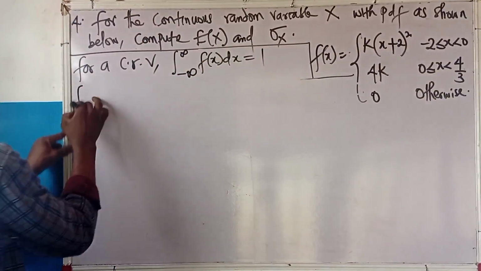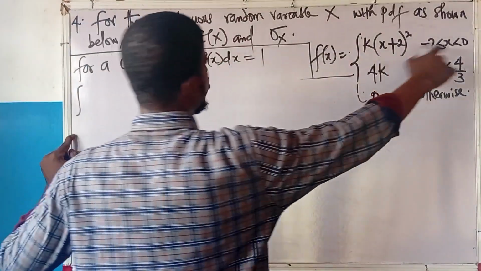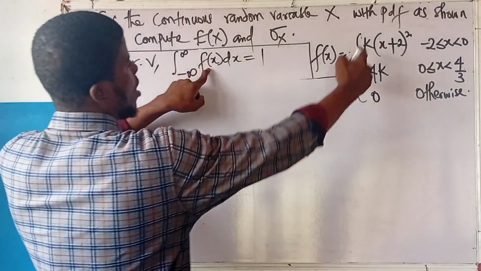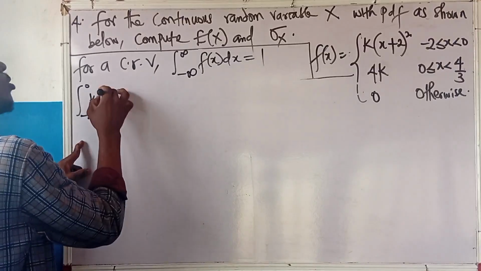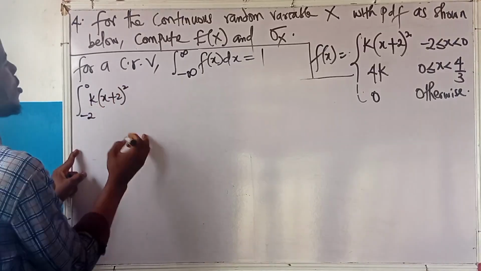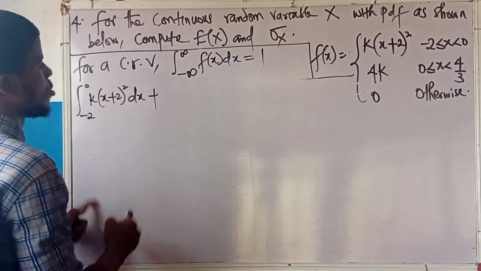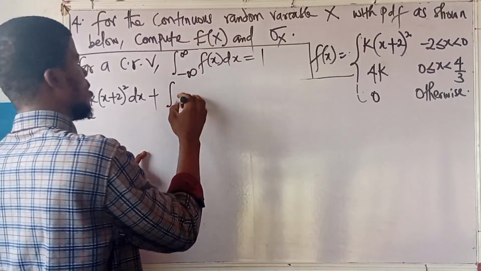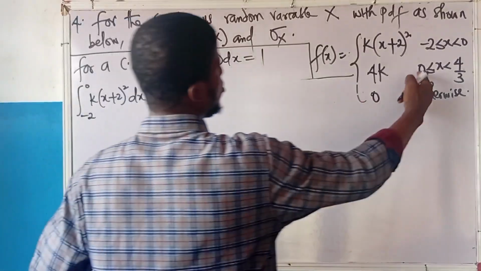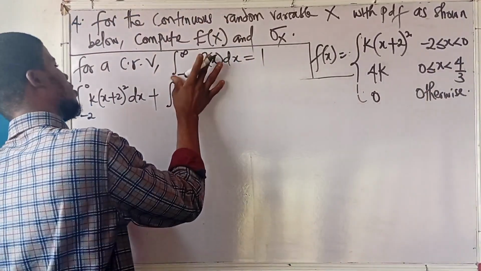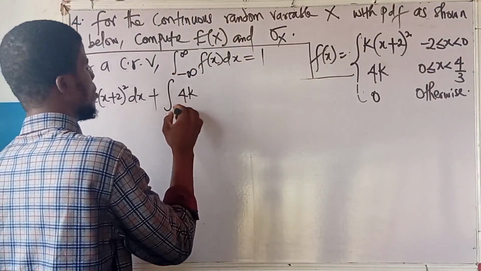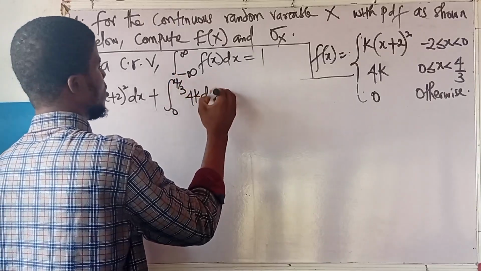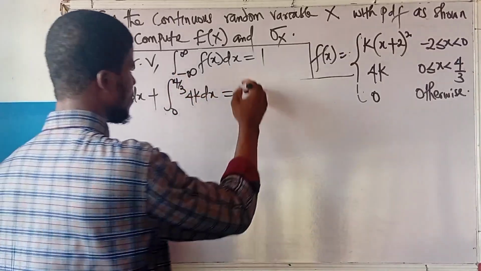Integrate this. This is the integral from minus 2 to 0 of what's the function? We have k into x plus 2 squared dx plus integrate this. The integral of 4k from 0 to 4 over 3, 4k dx equals 1.